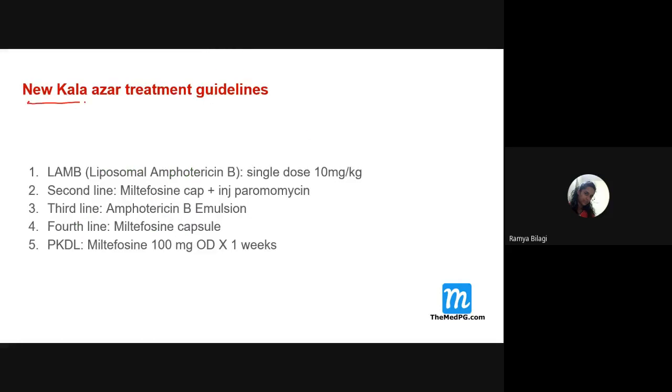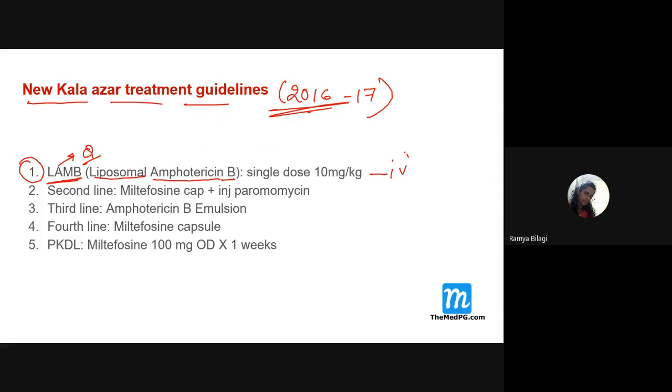So, what are the new Kala Azar treatment guidelines? These are the 2016-17 guidelines, and this point you have to remember. What is the first line of drug here? This question can be asked: that is LAMB, liposomal amphotericin B, single dose 10 milligrams per kg intravenously. If you remember this one, it is more than enough. Other things, even if you don't remember, it is not a big thing.